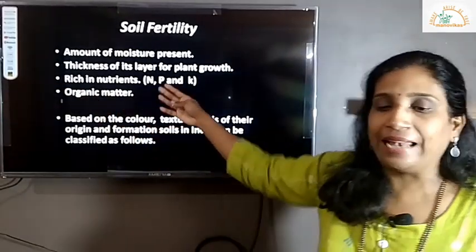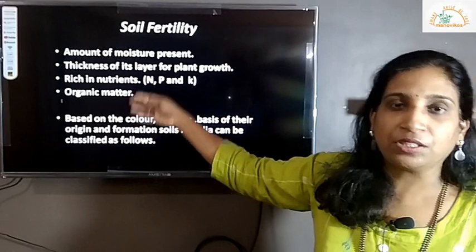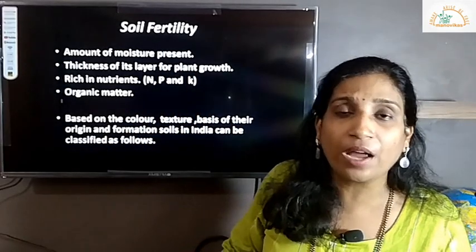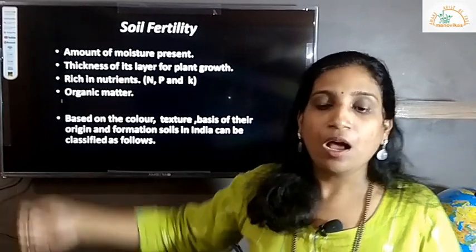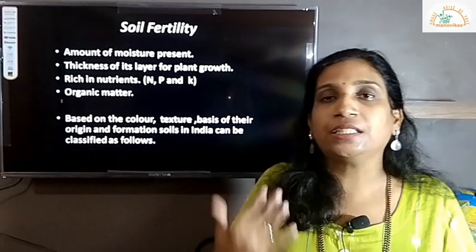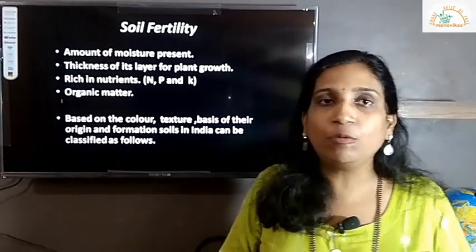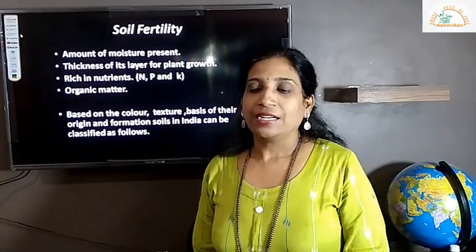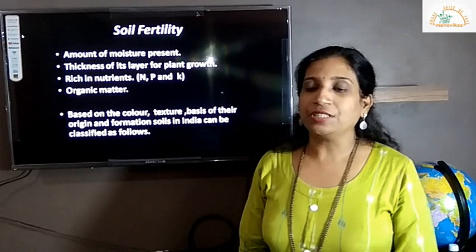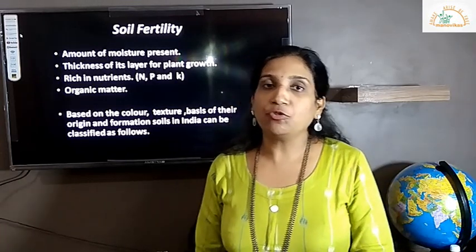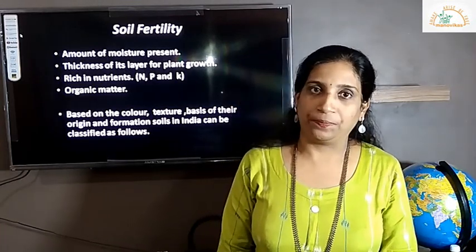Soil rich in nutrients, like nitrogen, phosphorus or potassium, will increase the value of the soil. Organic matter is the most important. Organic matter is whatever plants and animals make when they die. Based on the color, texture and basis of their origin, everywhere in the world and also in India, soils are basically divided into 4 major types.